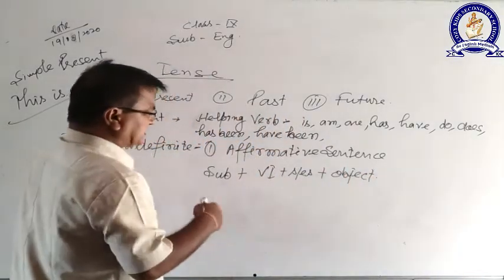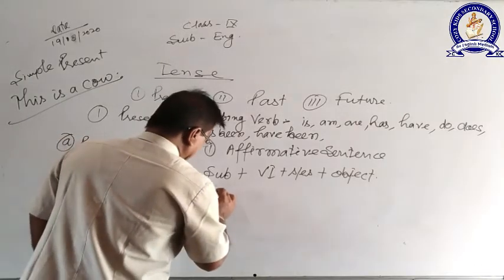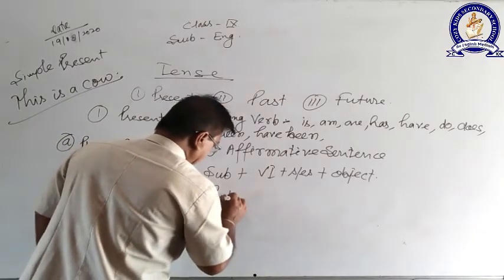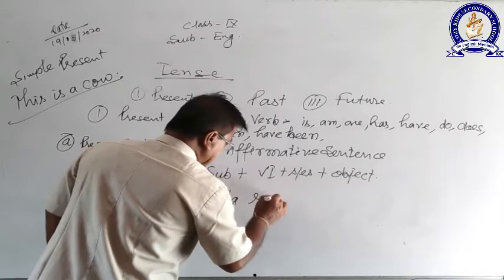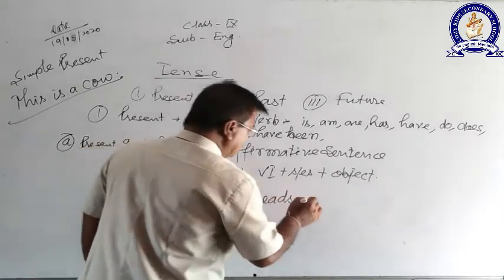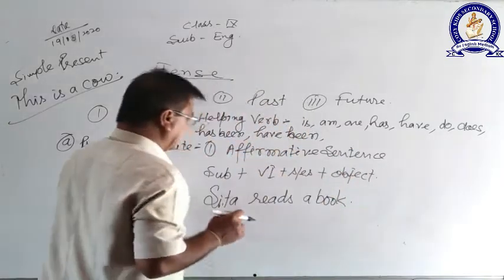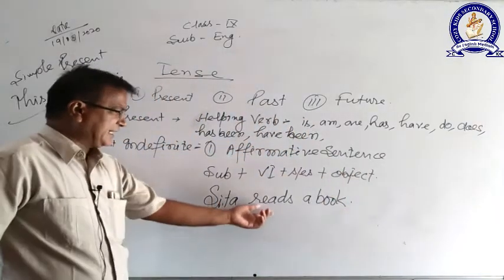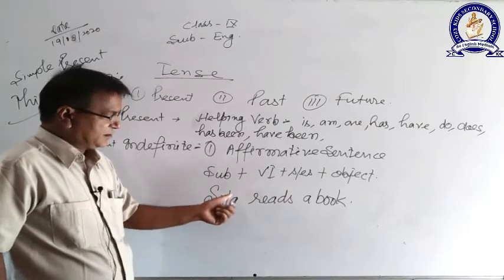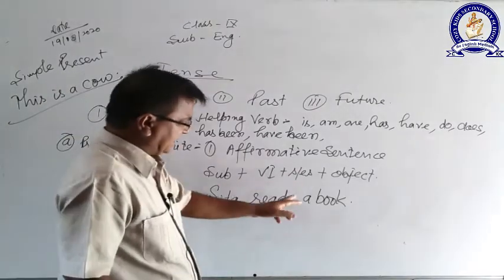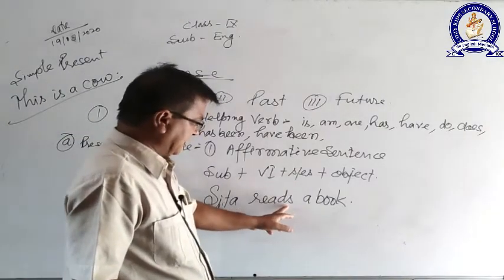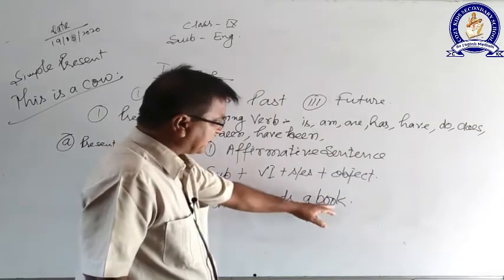For example, I am writing a sentence: Sita reads a book. Look here. Sita is the subject here. Read is the verb here. S or es is added here. And a book is the object.